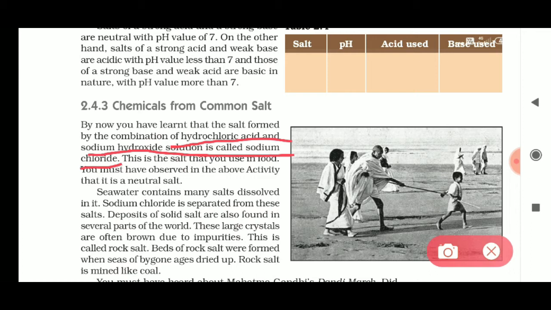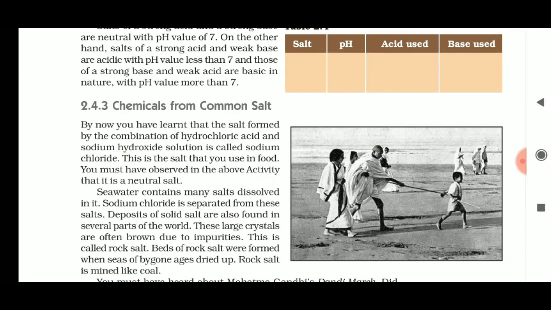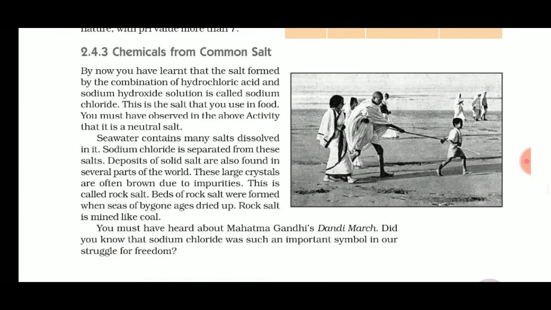HCl plus NaOH gives NaCl. Seawater contains many salts dissolved in it. From seawater we can obtain salt, and deposits of solid salt are found in several parts of the world.